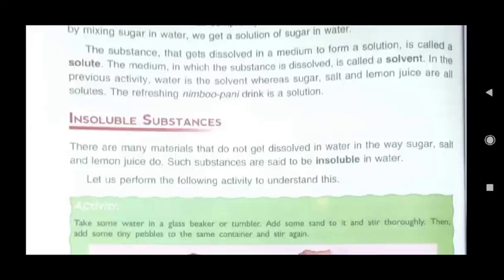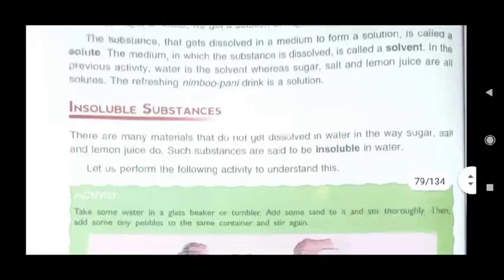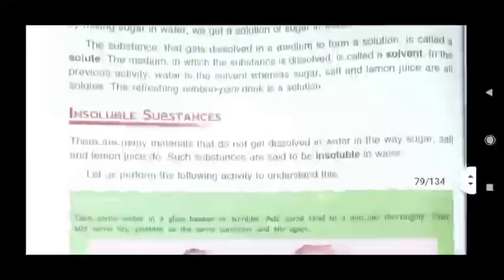What is solvent? The medium in which the substance is dissolved is called a solvent. Means the substance that gets dissolved in a medium to form a solution is called a solute, and the medium in which the substance is dissolved is called a solvent.